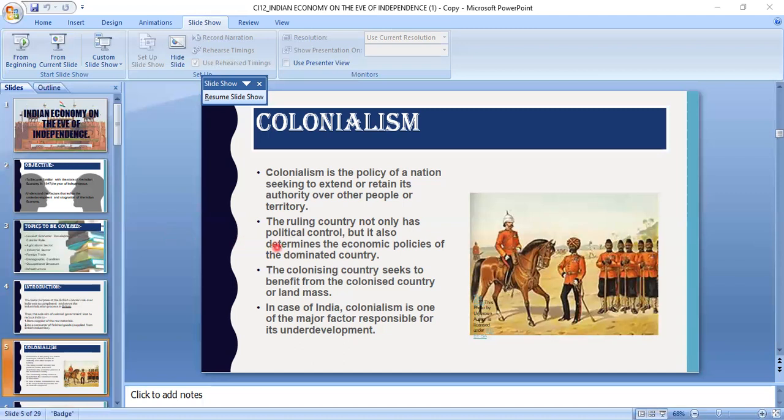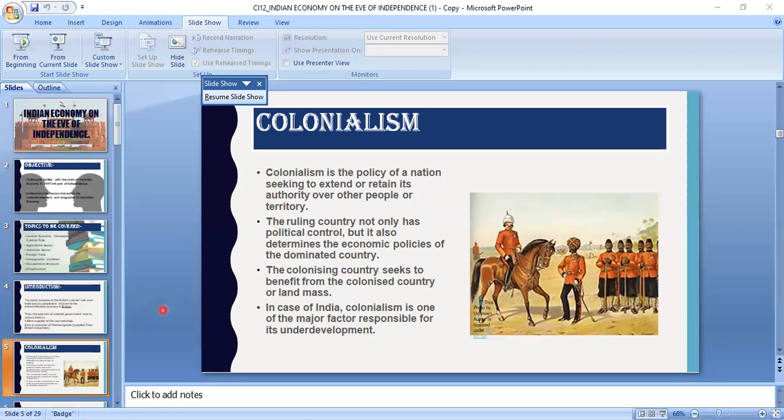They used to frame economic policies of the dominated country, that is India, for their own benefit. They were least concerned with the development of the Indian economy. Their main purpose was only to utilize Indian economic policies for their country's welfare. The colonizing country seeks to benefit from the colonized country or landmass.